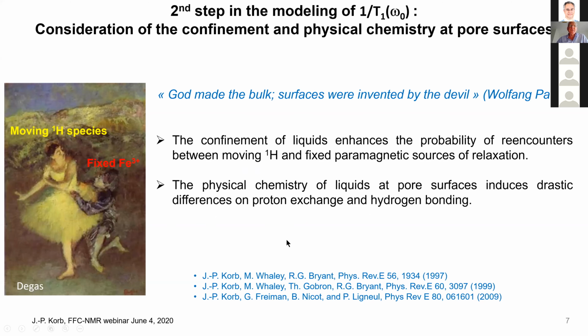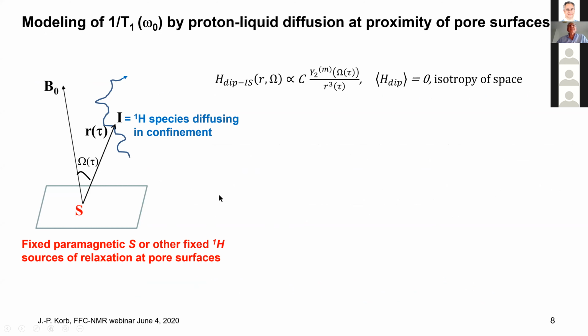So that's the idea. Now I just want to outline the basic idea of the modeling without going into the detail. You can find all the detail in my papers, but the only theoretical basis is that I need a diffusive liquid, and you have a surface with fixed either paramagnetic spin species, or other proton sources of relaxation, for instance, silanol groups.